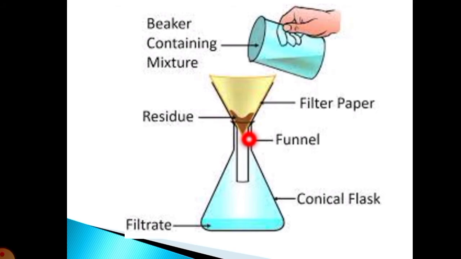The water filters we use in our household contain special types of filters which separate all possible insoluble impurities that are in the water. So after doing filtration, it becomes potable water.